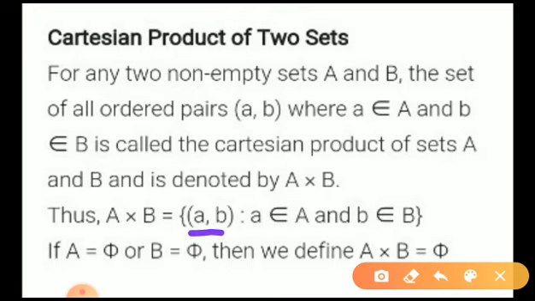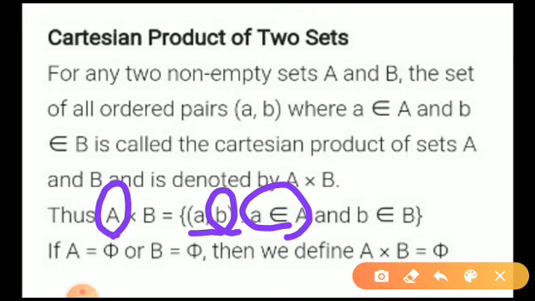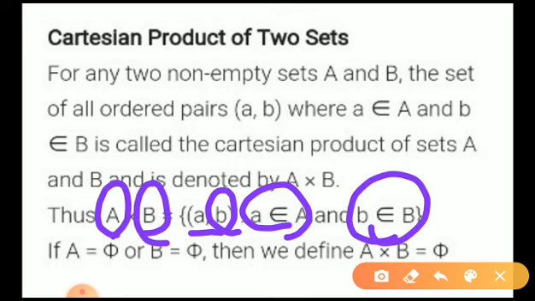That means A cross B consists of only ordered pairs (a, b), where my first coordinate, or x coordinate, should always be an element of A, and the second coordinate, b, should always be an element of B.